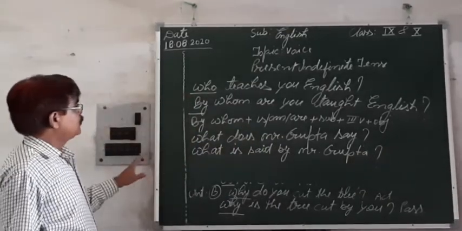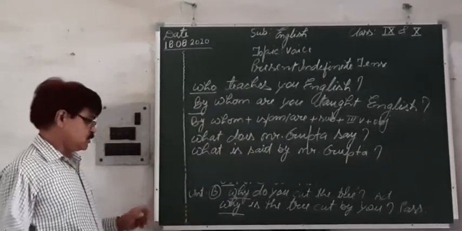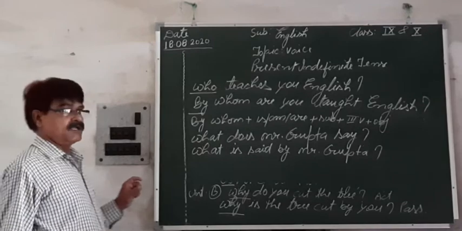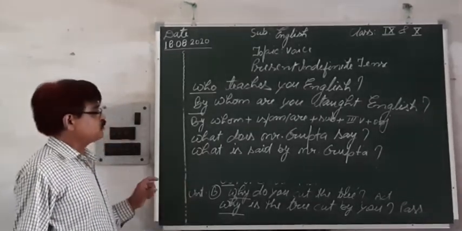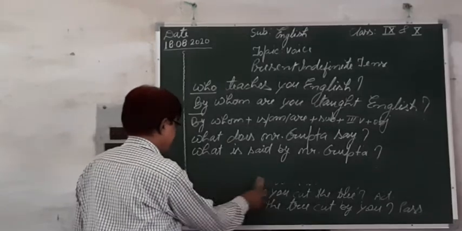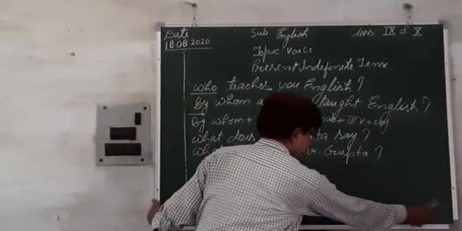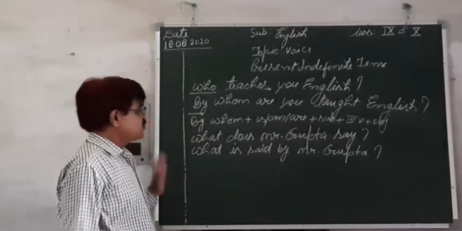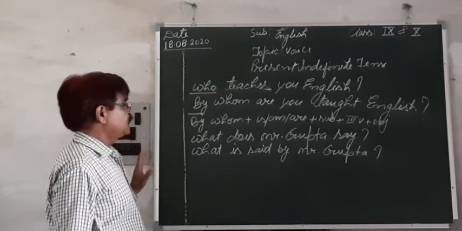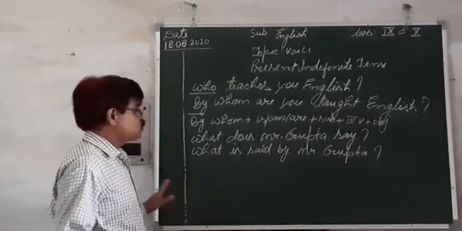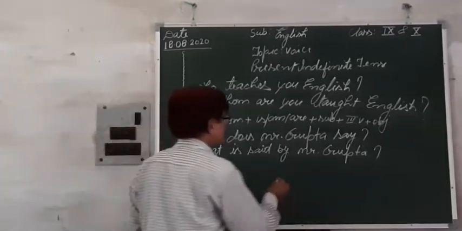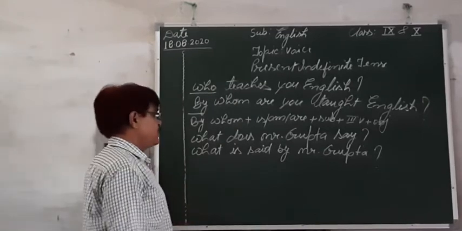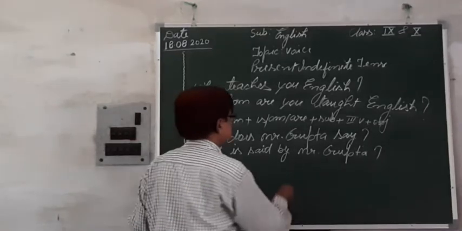Okay, so I think you have understood how to change the sentences of active voice into passive voice of present indefinite tense. If the sentences are of past indefinite, the same process is there, only the helping verb is changed. So you should keep in your mind while you are changing the sentences of past indefinite into passive, only the helping verb is to be changed.